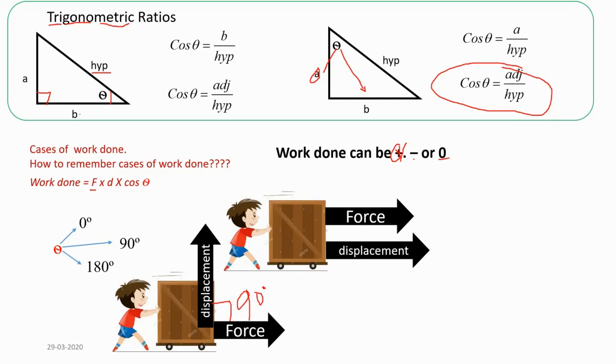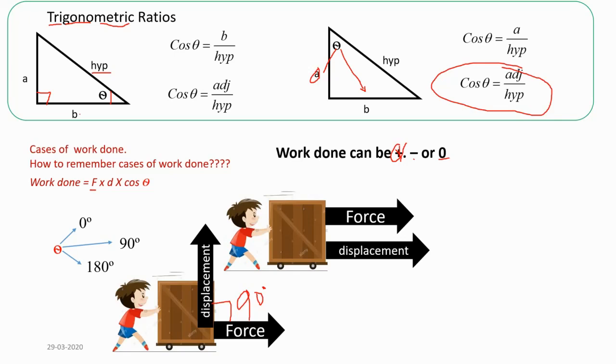So here cos 90 will be 0. Therefore, in the multiplication, force times displacement times cos 90, you will get 0, because the cos 90 value is 0, as you get from the calculator.